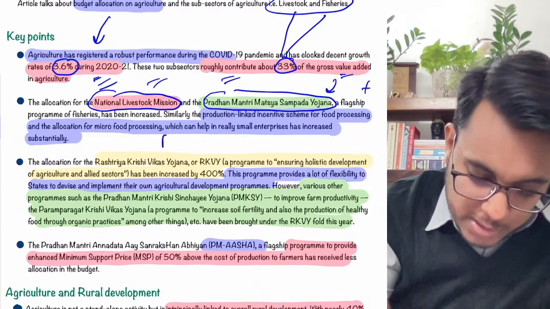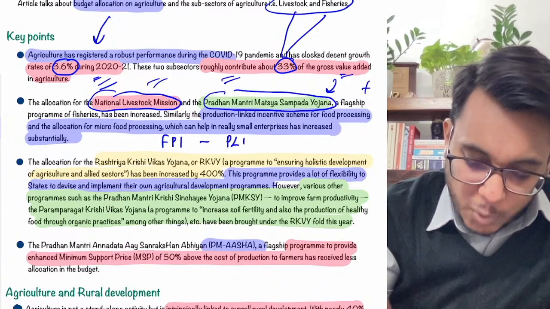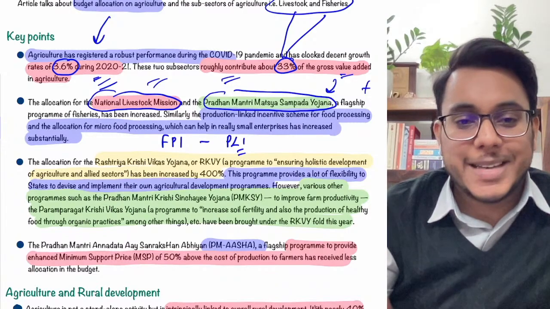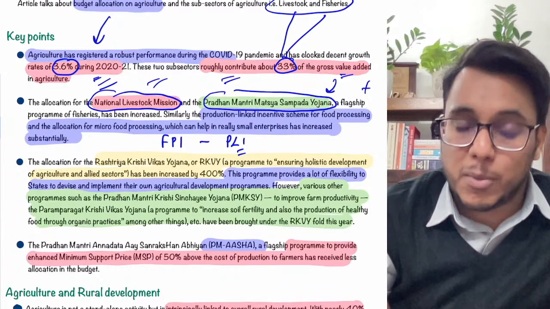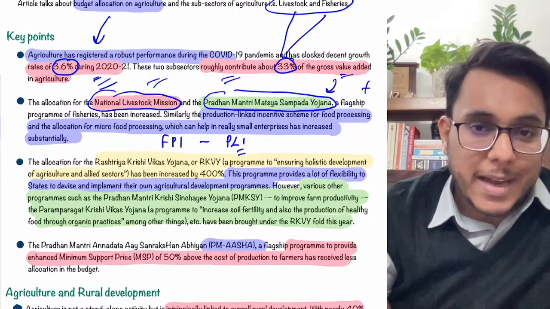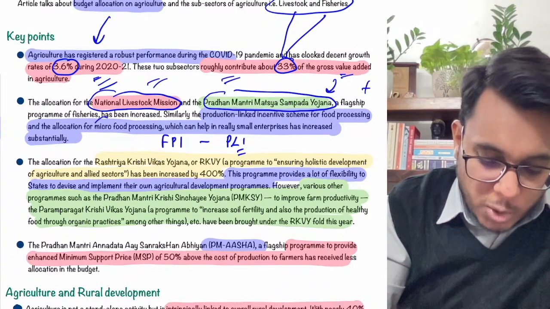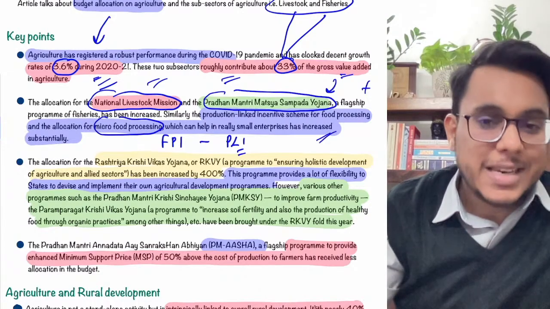Moreover, for the food processing industry, the government has provided a PLI scheme, the production linked incentive scheme. Food processing industries will be provided additional incentives if they go for additional food processing. This will also give a boost to the micro food processing industries in India.